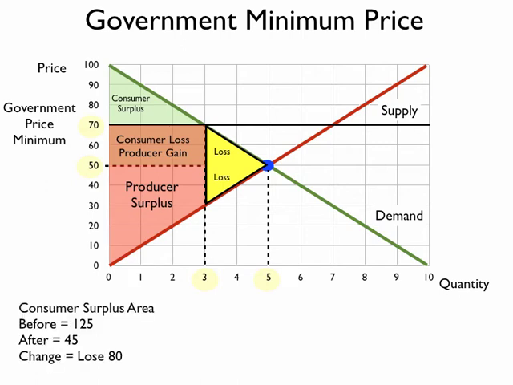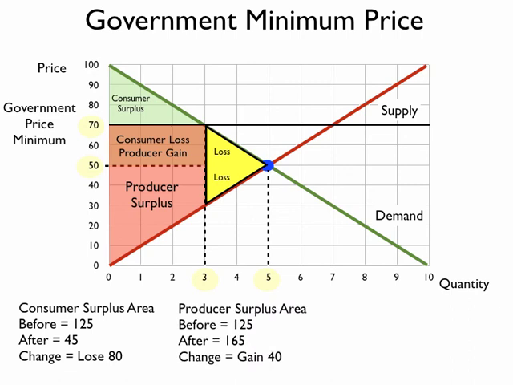We can also calculate the consumer surplus area in the before and after. Before, remember, we had a consumer surplus triangle area of 125. Now it's only 45. There was a loss of 80. We not only lost the area for the fourth and fifth buyers, but we also lost a portion of our consumer surplus that now the producers are enjoying.